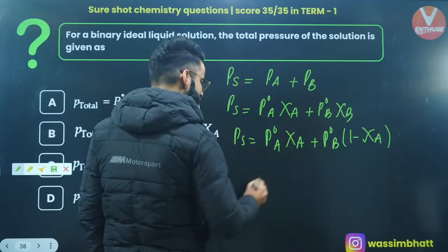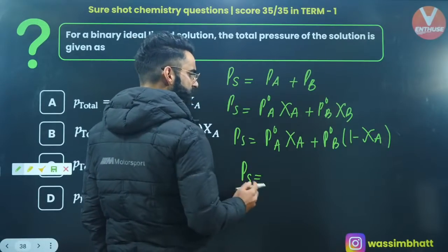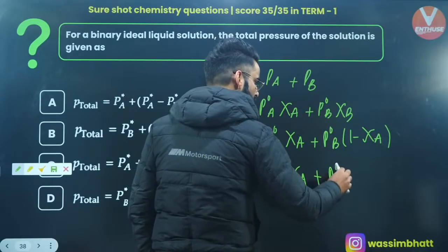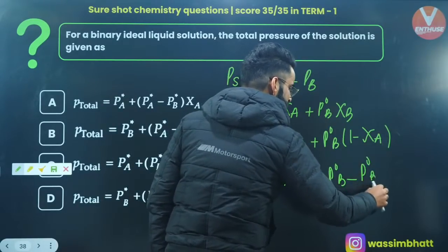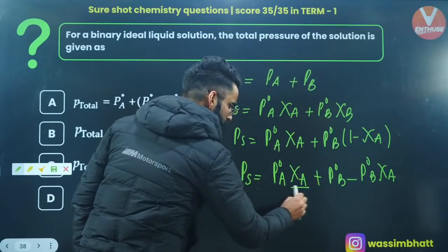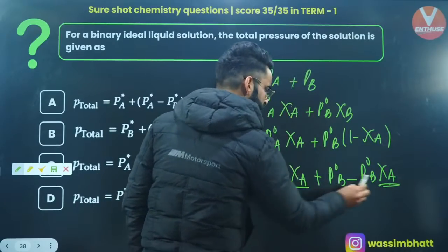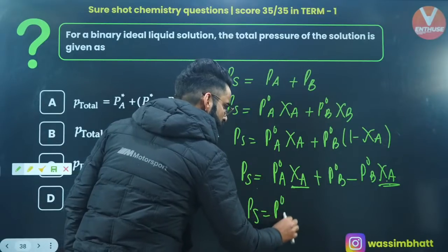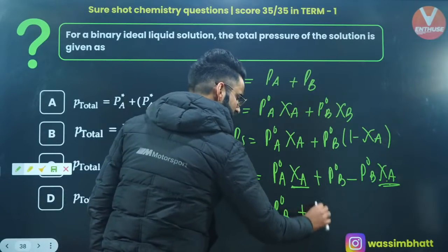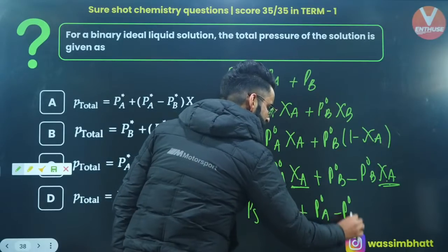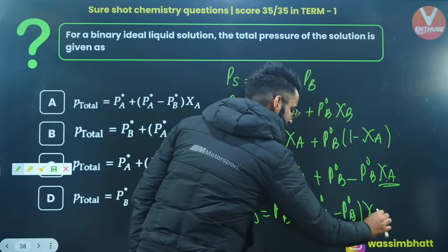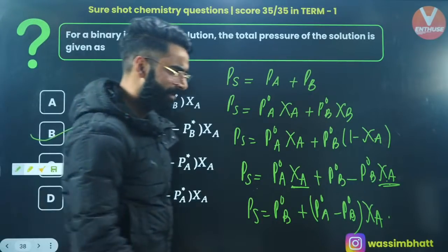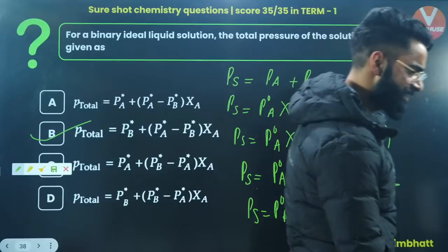If I just rearrange this, the total vapor pressure of the solution is going to be equal to P naught A multiplied by chi A, plus P naught B minus P naught B multiplied by chi A. Have a look, over here we have chi A, and over here we have chi A. If I take chi A common in these two, what will I get? I'll get PS is equal to P naught B plus (P naught A minus P naught B) multiplied by chi A. I'll just shuffle the equation, that's all. So I think this is the one. Done, dusted.